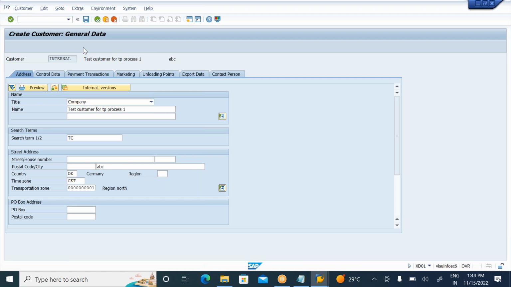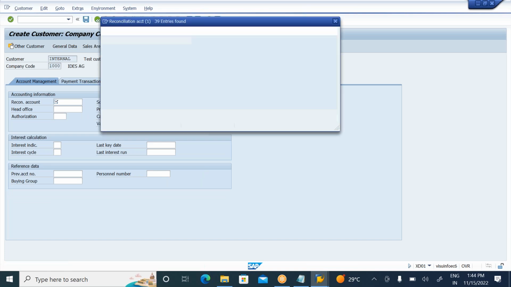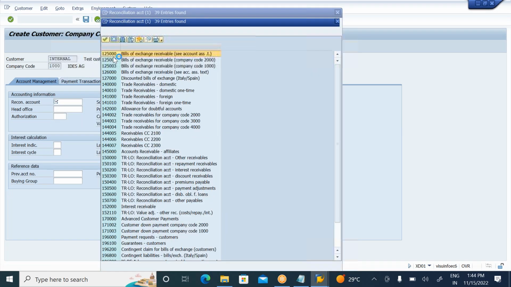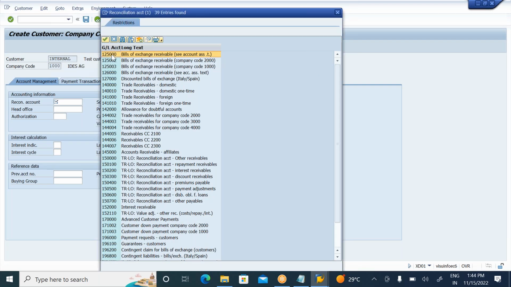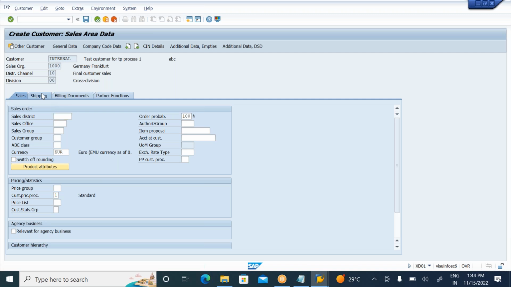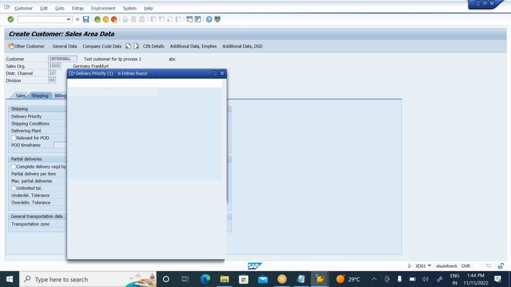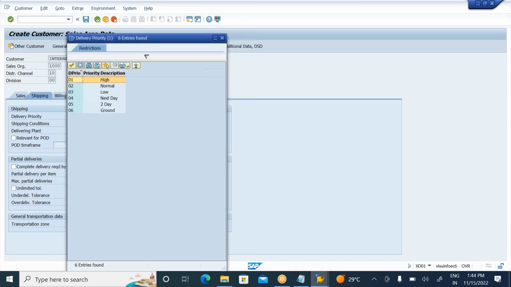Now go to company code data. In company code data, the reconciliation account is a mandatory field, so enter the reconciliation account. Next, come to the sales area data and go to shipping. Enter your delivery priority, normal priority or high priority.